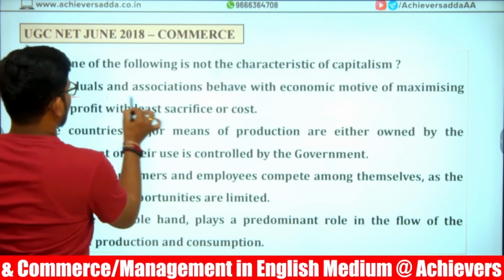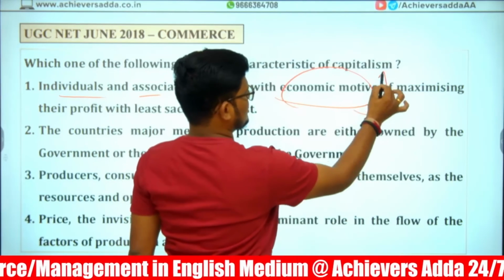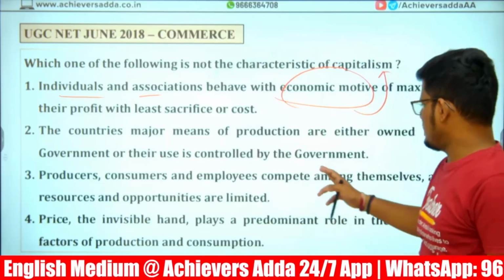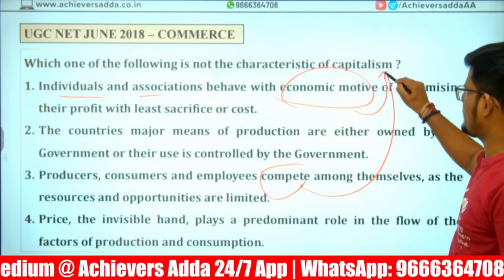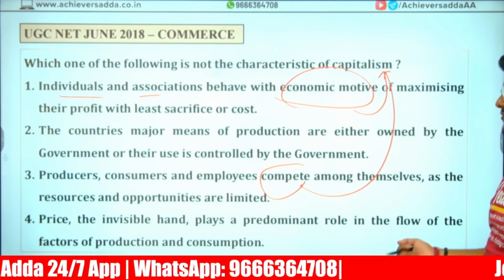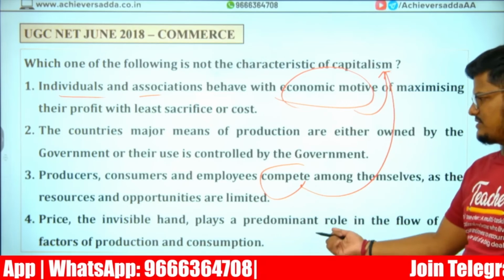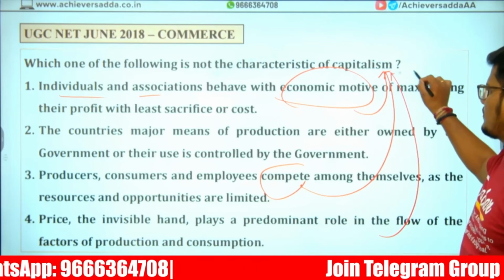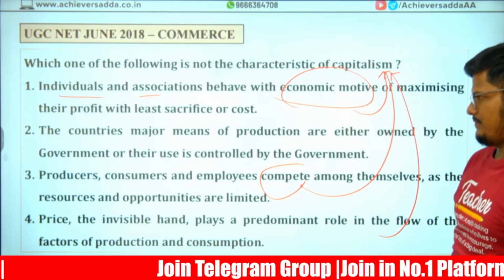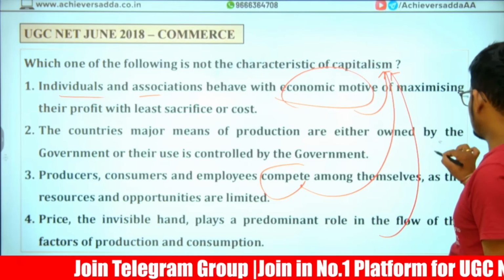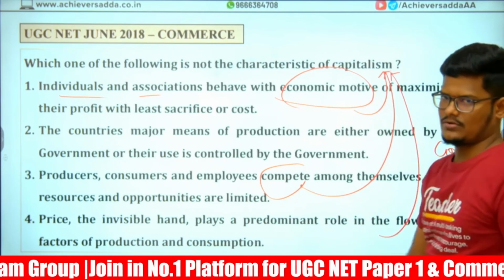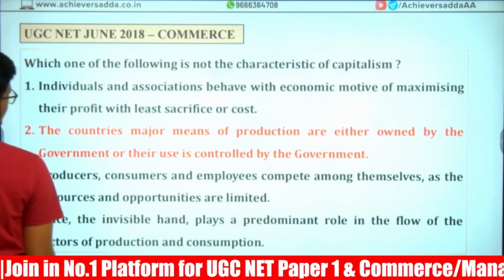Profit oriented, yes, individuals and associations with economic motive: best example of capitalism. Private people, profit oriented. Producers, consumers, employees compete. Competition is a major part because in the private sector competition will be more. Price and the invisible hand play a predominant role in the flow of factors of production. Invisible hand means demand and supply, the market forces will be more. Here, the country's major means of production are either owned or their use is controlled by the government. This government control is part of the socialist economy, not the capitalist economy. So option 2 is the correct answer.